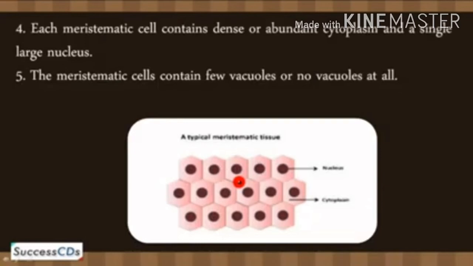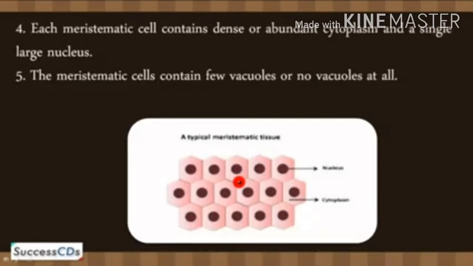The next feature: each meristematic cell contains dense or abundant cytoplasm and a single large nucleus. So there is a dense cytoplasm and the nucleus is very large. And the next feature: the meristematic cells contain a few vacuoles or no vacuoles at all.